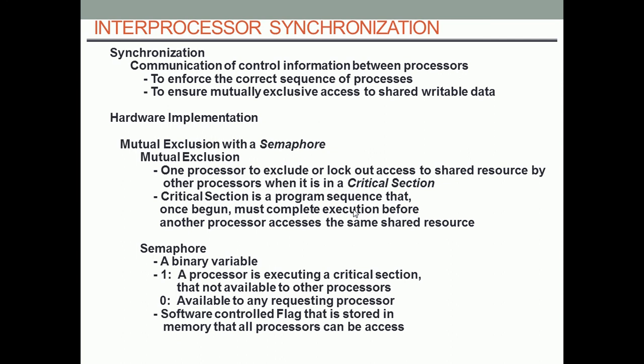A semaphore basically works on binary variables, that is 0 and 1. A processor which is executing a critical section is definitely not available for the other processors, so it will be marked as 1, and if it is available for any requesting processor, then it will be marked as 0. So the software control flag is stored in the memory so that all the processes can access it. These are the two ways for the synchronization of processors.